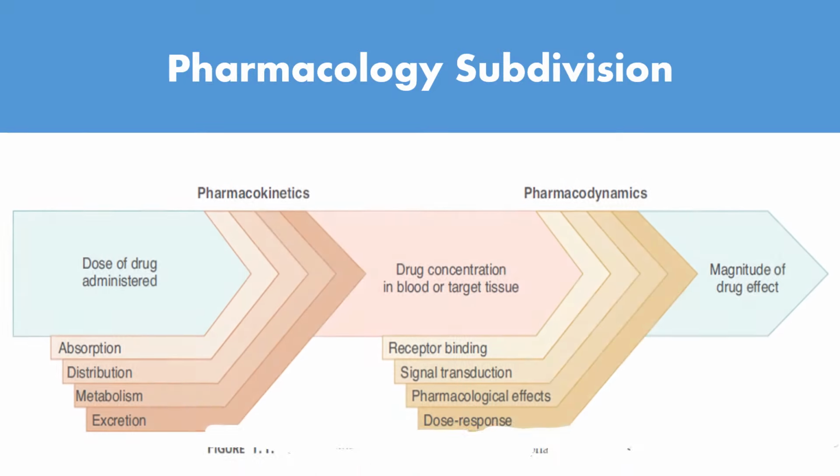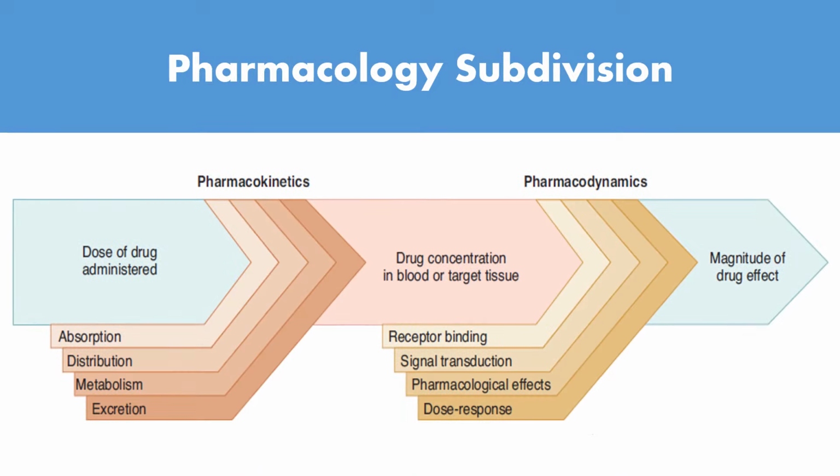Subdivisions of pharmacology. As we said before, there are two main subdivisions: pharmacokinetics and pharmacodynamics. Pharmacokinetics has four sub-branches: absorption, distribution, metabolism, and excretion. And in pharmacodynamics, we deal with receptor binding, signal transduction, pharmacological effects, and dose response.